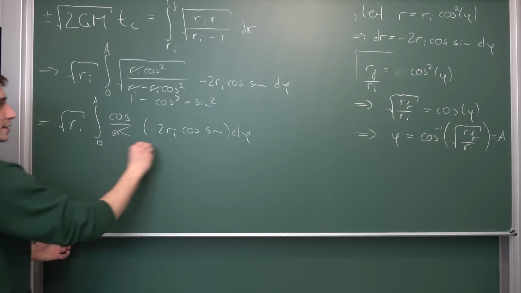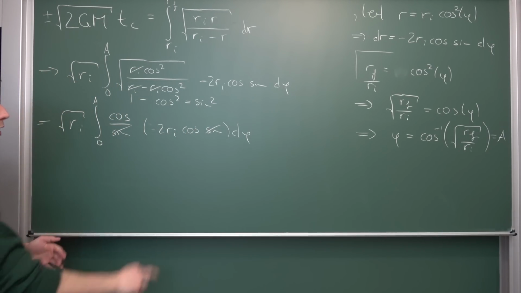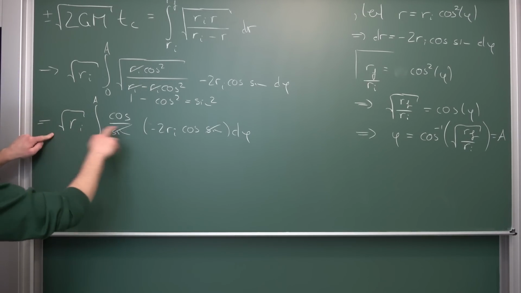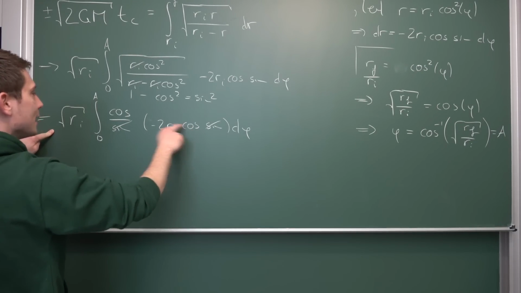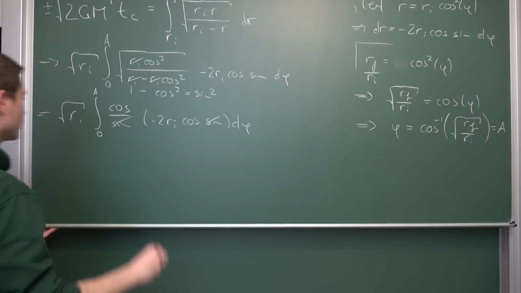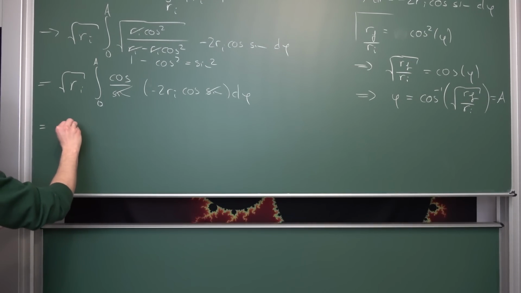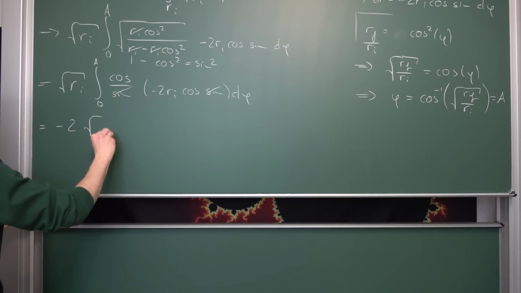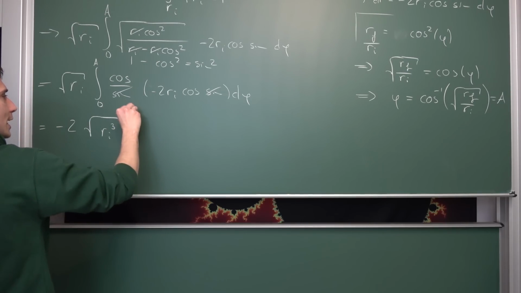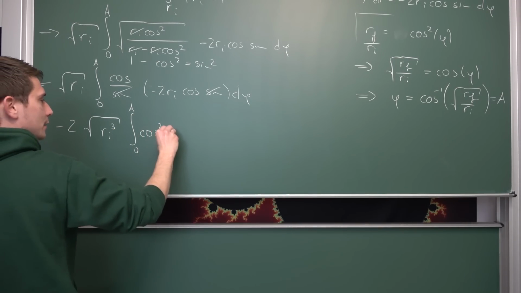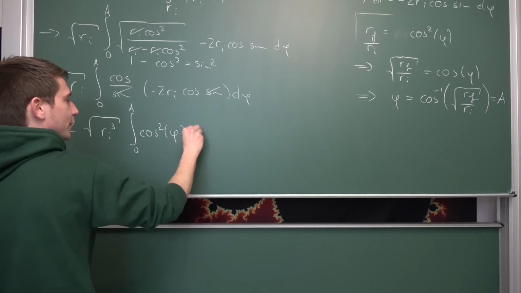And now we might notice the sine and the sine is going to cancel out. We can bring the negative 2 to the front and the Ri into here, giving us the square root of Ri to the third power. And then we're going to integrate over the cosine squared with respect to phi. Meaning this right here is nothing but negative the square root of Ri to the third power times the integral from 0 to a of the cosine squared of phi d phi.